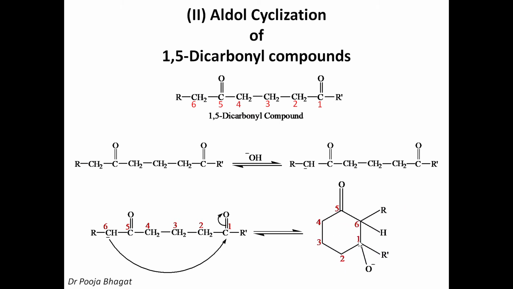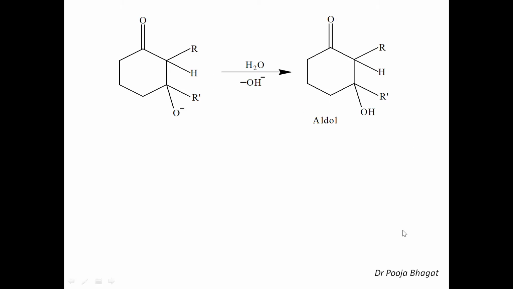I have numbered it like 1, 2, 3, 4, 5, 6. At first position, so at C1, we have O negative and R dash. At 5th we have the carbonyl group. And at 6th we have H and R. Okay, so the cyclic structure is formed.